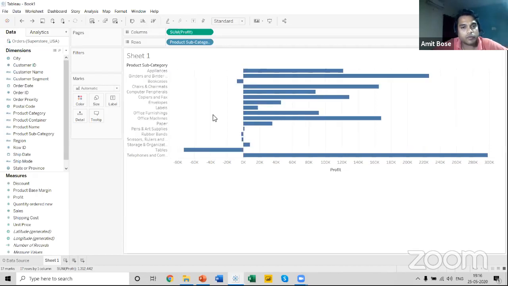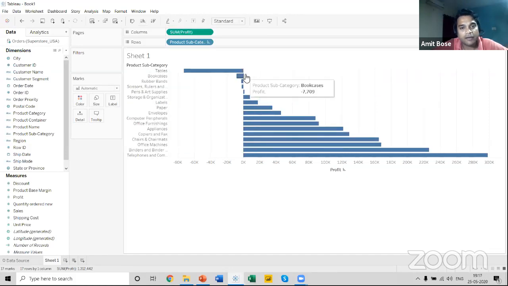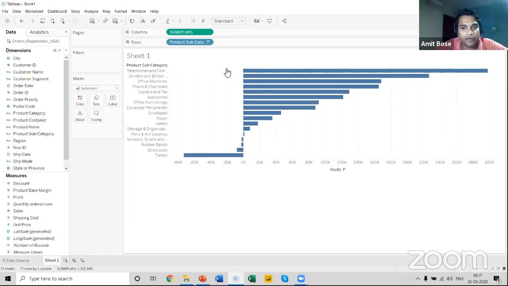Let me show you once more. Let me select this ascending option over here and click on it. And you can see all the product subcategories on which we have incurred a loss have been grouped in a single section of this visual. You can also keep the loss below and the profit above.